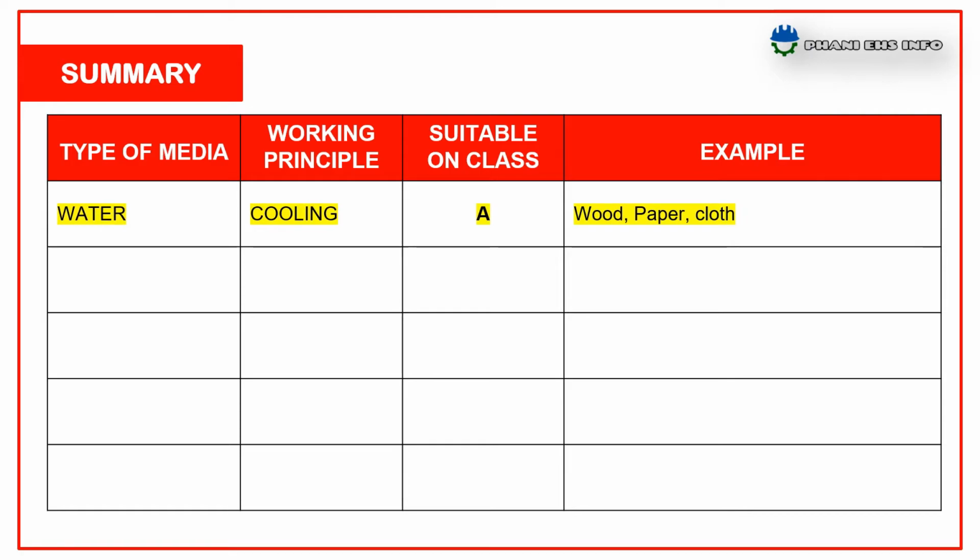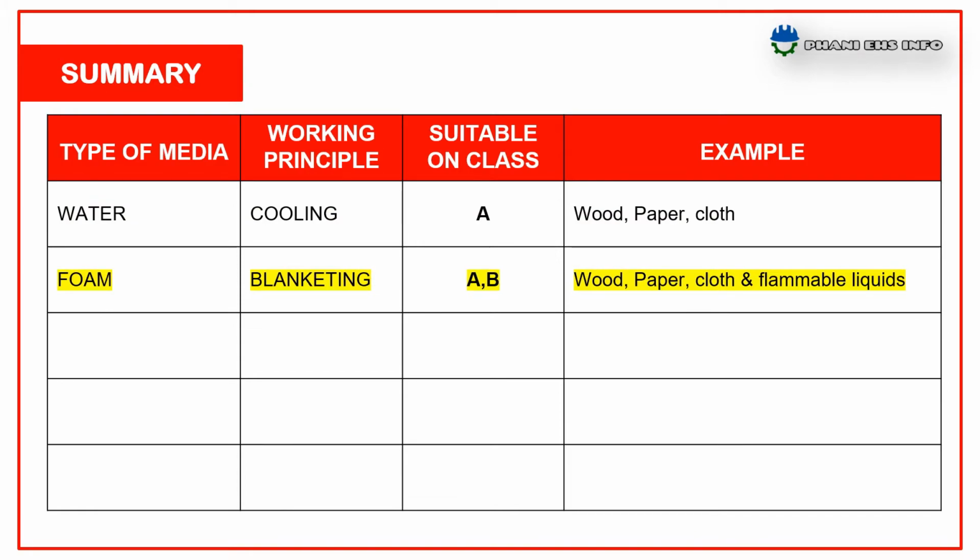Let us summarize. Water working on cooling principle suitable for A class fire. Example wood, paper and cloth. Foam working on blanketing principle suitable for class A and B. Examples wood, paper, cloth and flammable liquids.